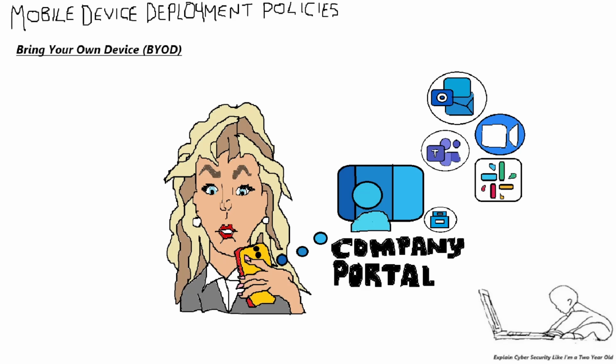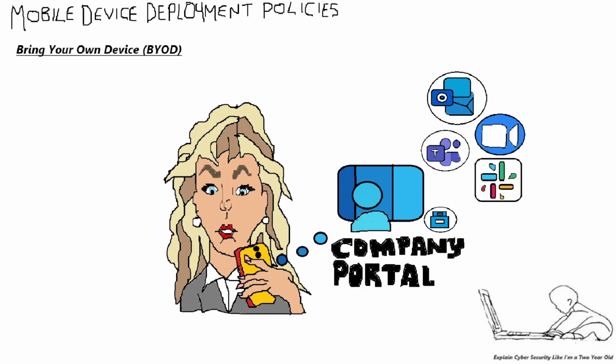Generally, though, most companies offer some form of company portal, which acts as an MDM, a mobile device management solution. If implemented correctly, the user, aka Sally, would have to enroll, install, and set various settings and requirements before she can use her personal device to access company resources. This company portal or MDM can also enforce SSO, single sign-on, meaning Sally must authenticate with either the portal or directly with an application using her Microsoft Active Directory login.